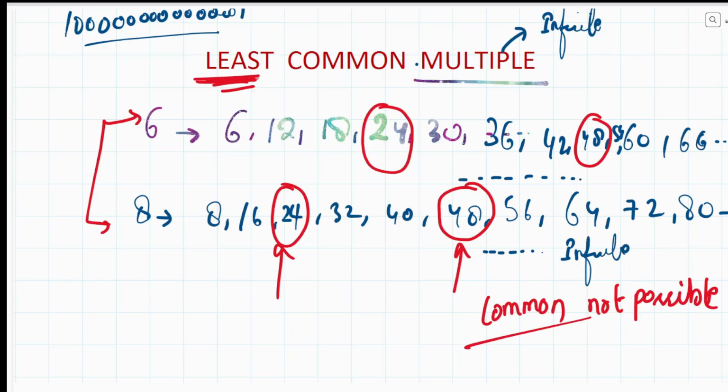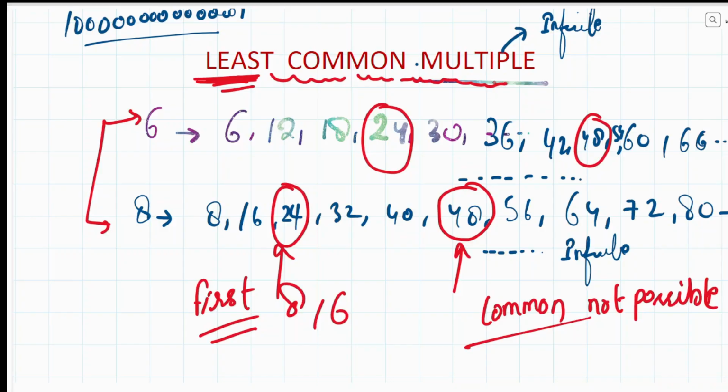The least number that is common, the first number that is common between 6 and 8 or any two or three numbers, that's why it is known as the least common multiple. Got it or not? Let's have one example over here, and then we are going to shift this idea to the universe. Okay.